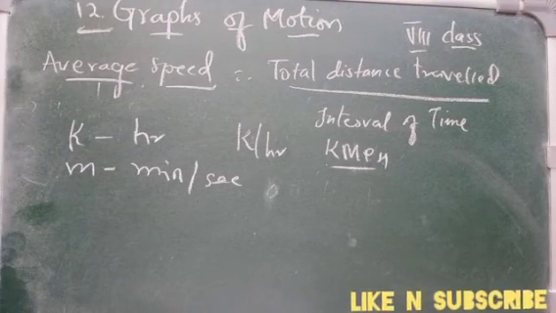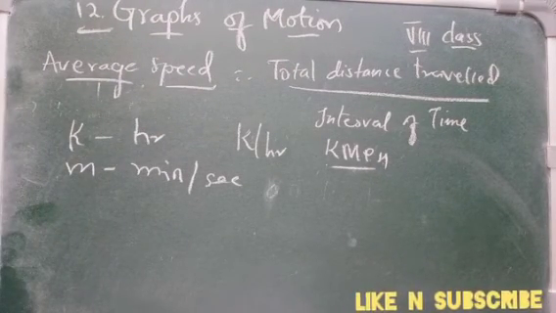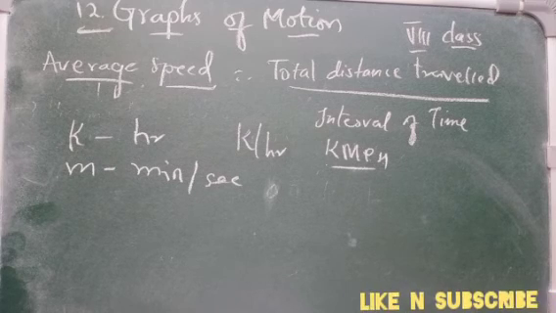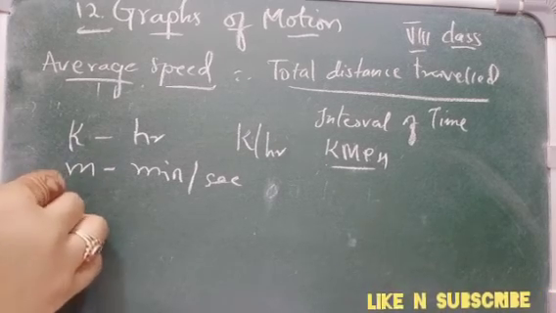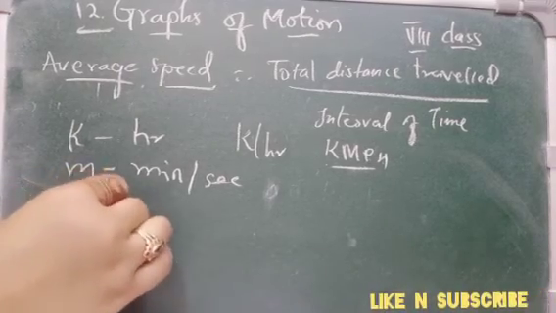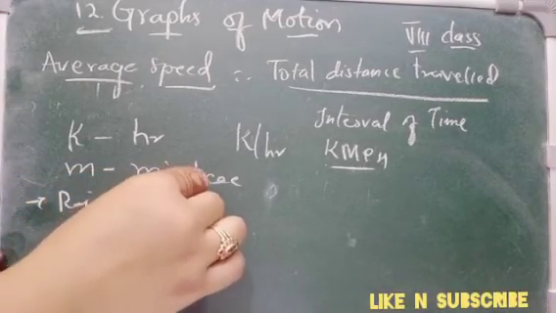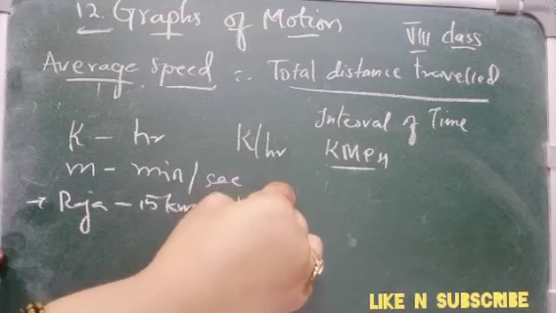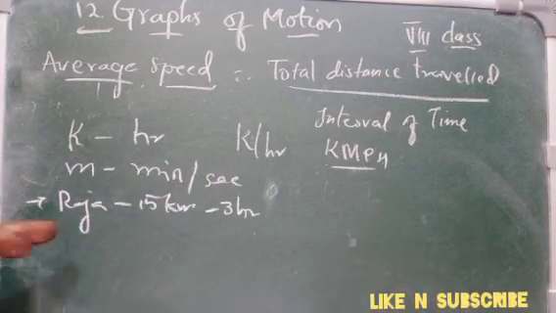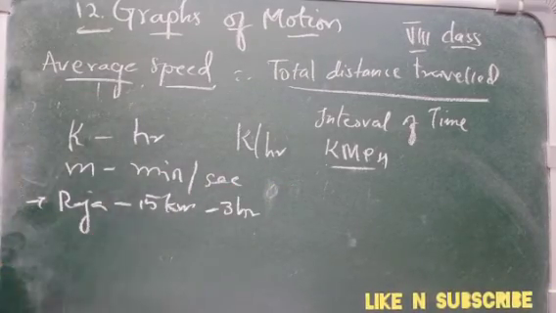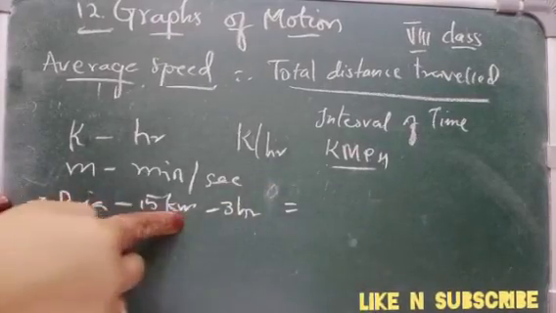Okay, we can use other units of distance and time to measure the speed also. For example, say Raja has traveled 15 kilometers in 3 hours. Okay, now calculate the average speed. What is the distance traveled here?